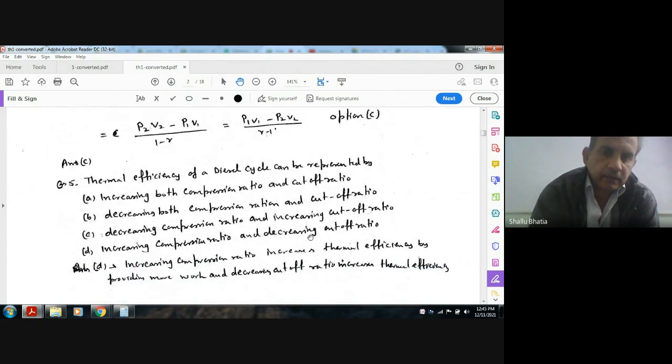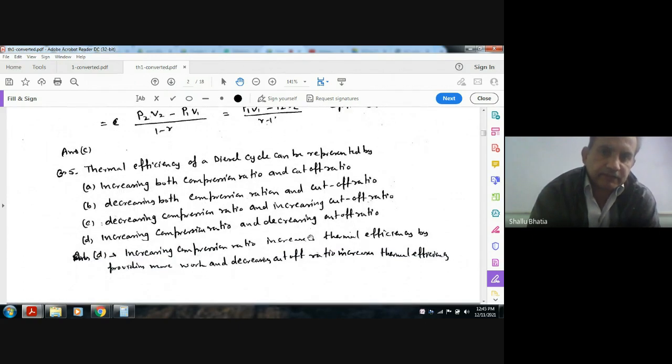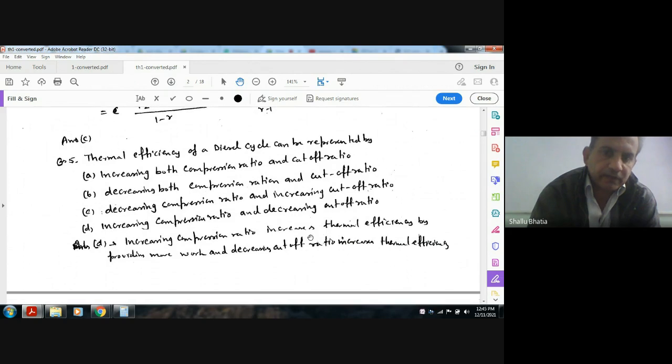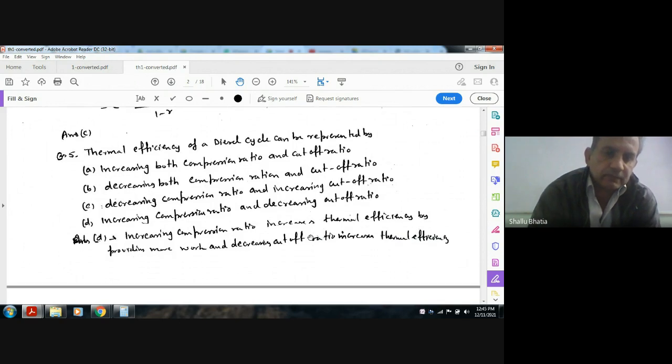The thermal efficiency of a diesel engine can be increased by: option A, increasing both compression ratio and cutoff ratio; B, decreasing both compression ratio and cutoff ratio; C, decreasing compression ratio and increasing cutoff ratio; D, increasing compression ratio and decreasing cutoff ratio.